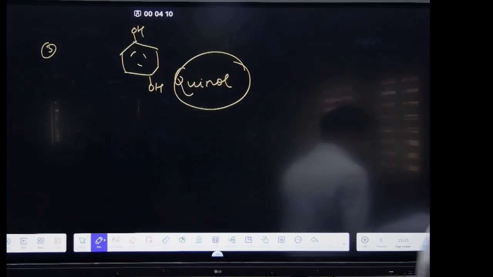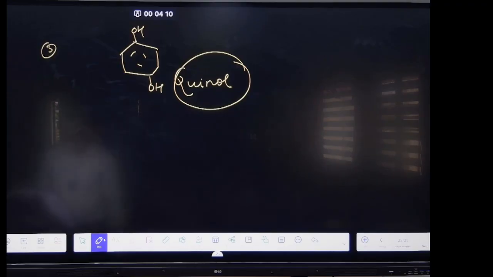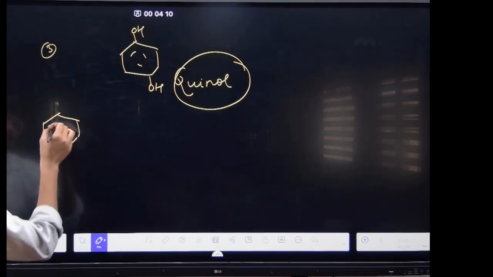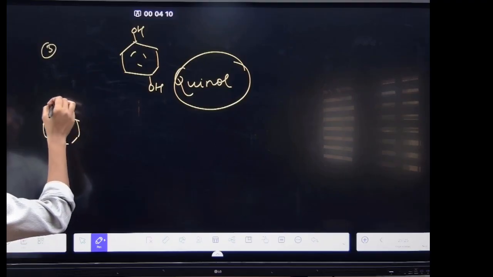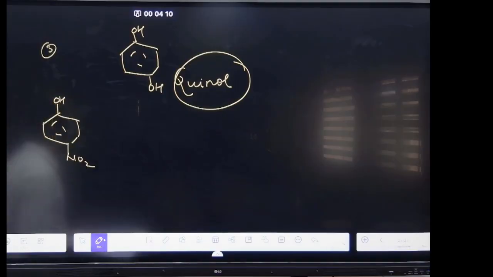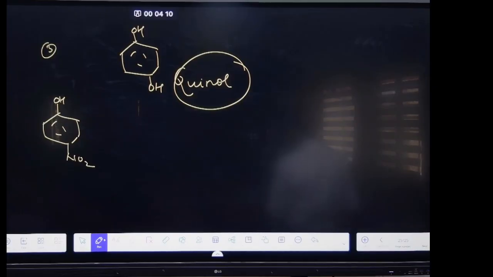Now, the correct sequence to convert paranitrophenol to quinol, right? What is paranitrophenol? See, paranitrophenol. Clear? First option: first reduction, then diazotization, then hydrolysis.